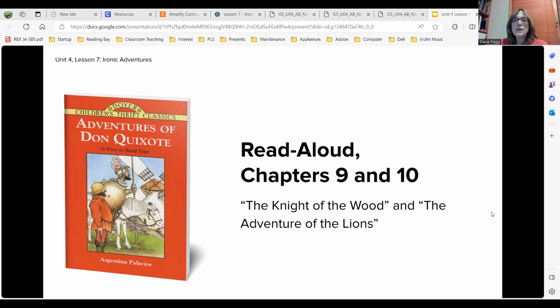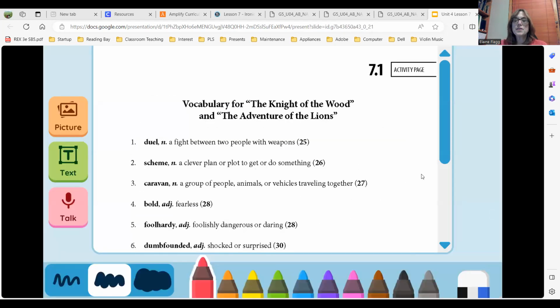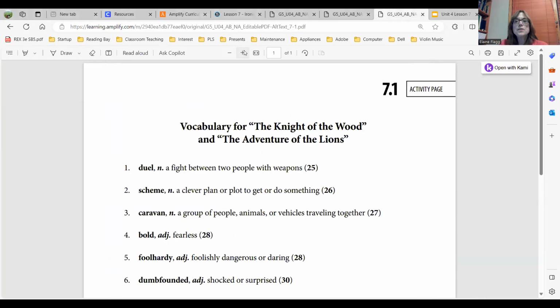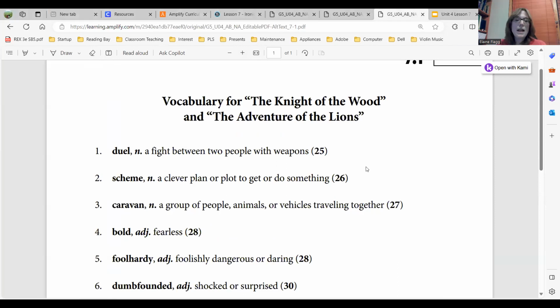I have a couple vocabulary words to teach you before we start on today's lesson. Okay, so on activity page 7.1, the first word is duel. A duel is a noun. It's a fight between two people with weapons, and it was a bigger thing back in the olden days. If you harmed someone's honor, they might challenge you to a duel to fight you. The next word is scheme. Scheme is a noun, a clever plan or plot to get or to do something.